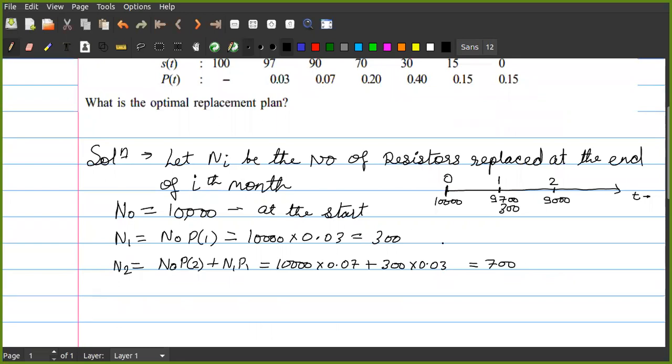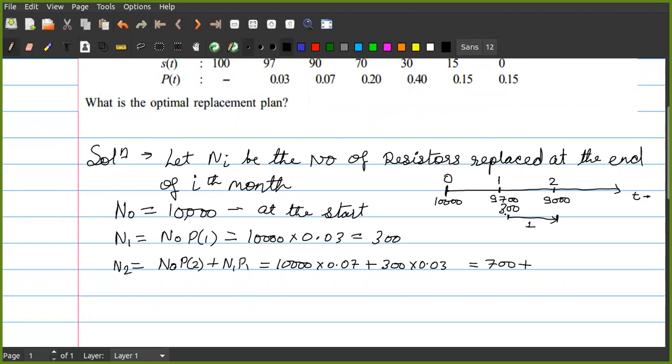Okay, so this will be 700 plus. What about these 300 components? How much lifespan have they attained after replacing these components? They have attained 1 month. For these 300 components, how much time has passed? This is only 1 month, correct? Yes, sir.